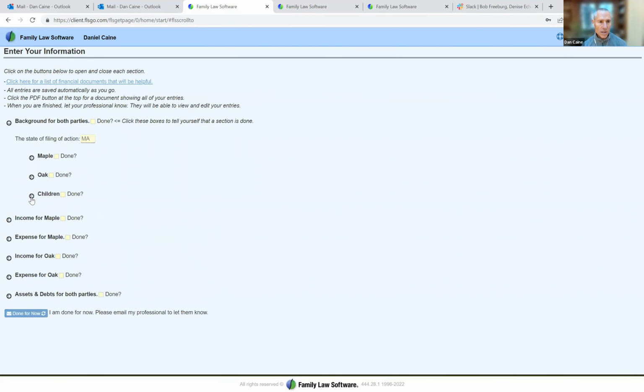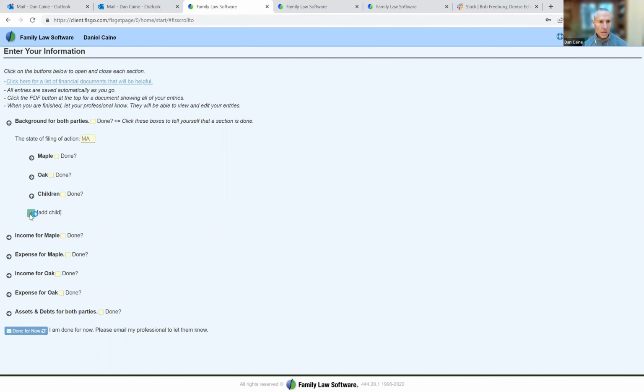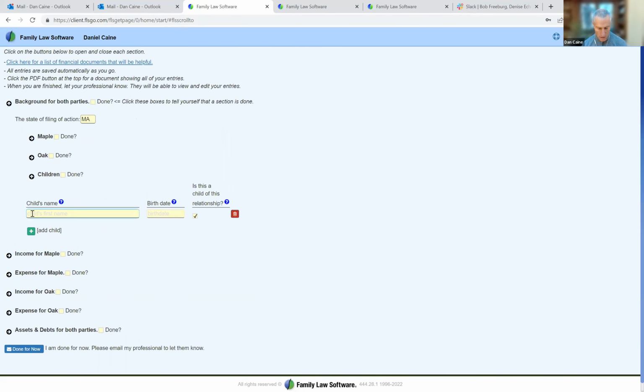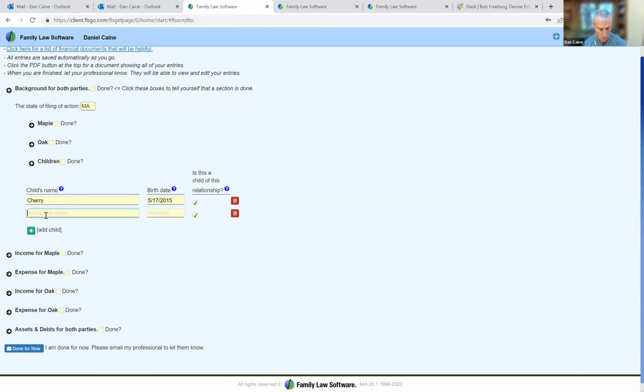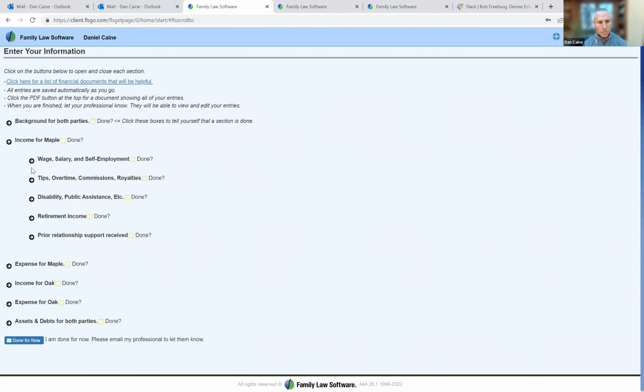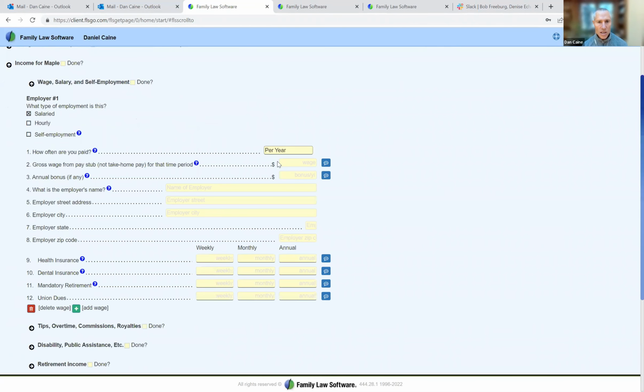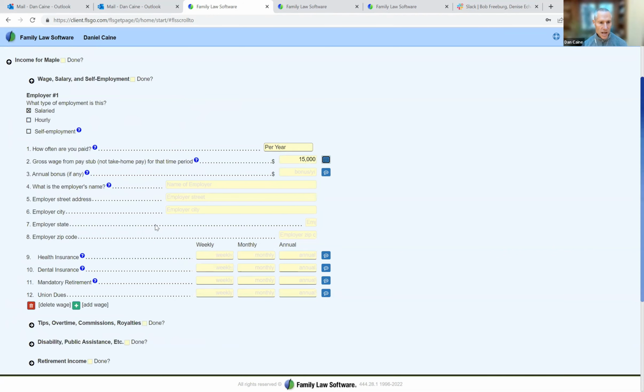And we'll enter the children, 2 beautiful children. Jerry, born 2015, and Willow, born in 2018. And now we'll enter income for Maple. Maple is a part-time librarian. Maple earns $15,000 at that job.